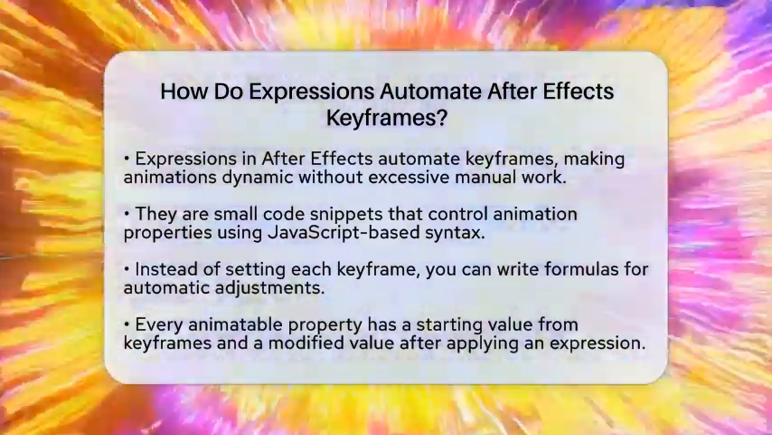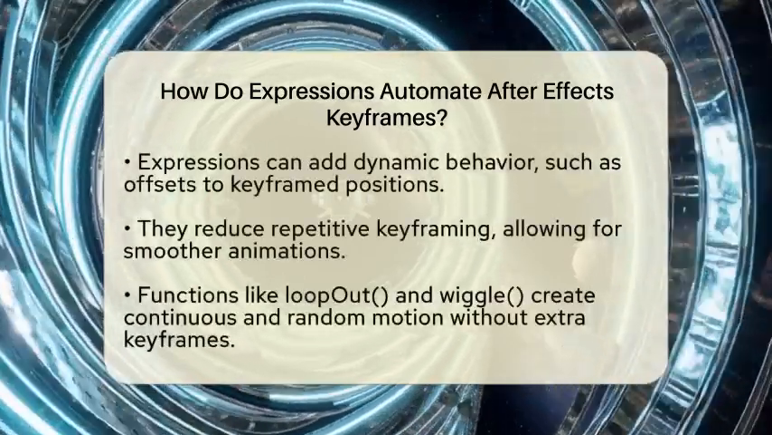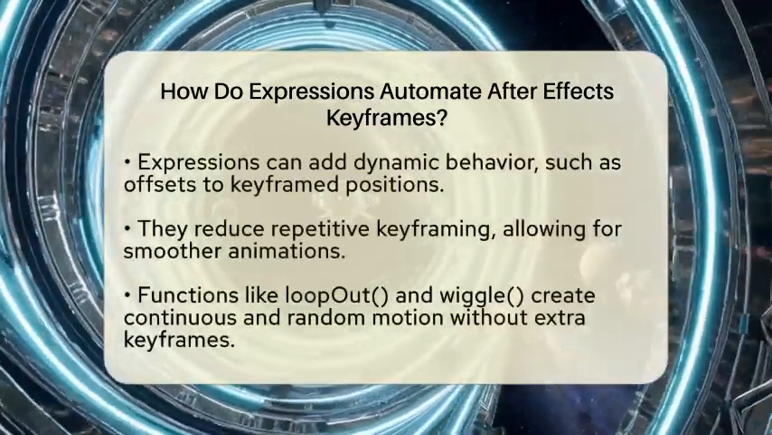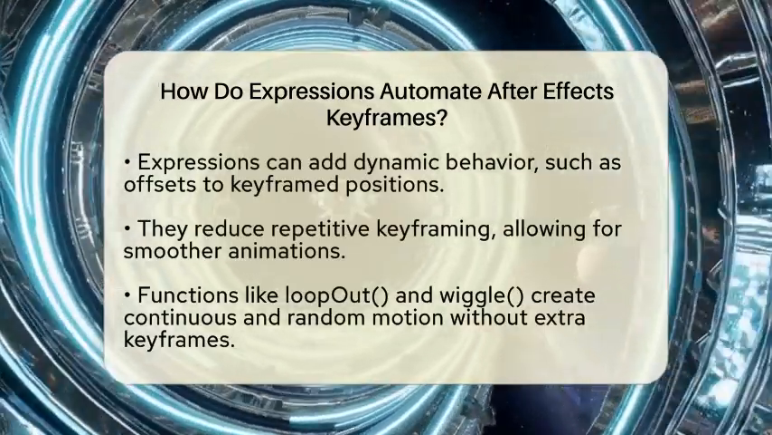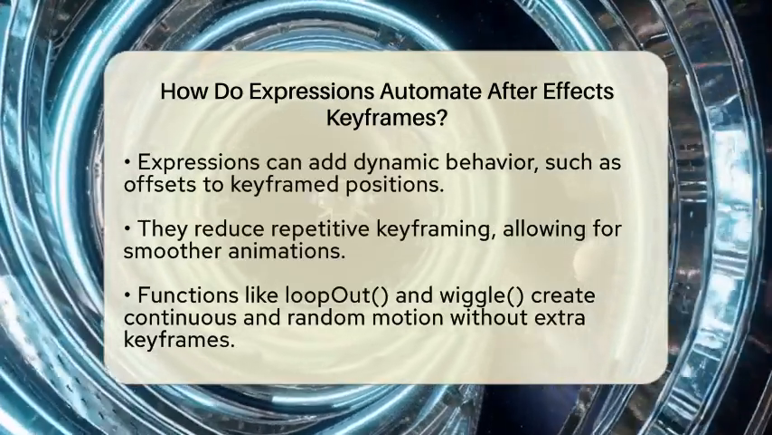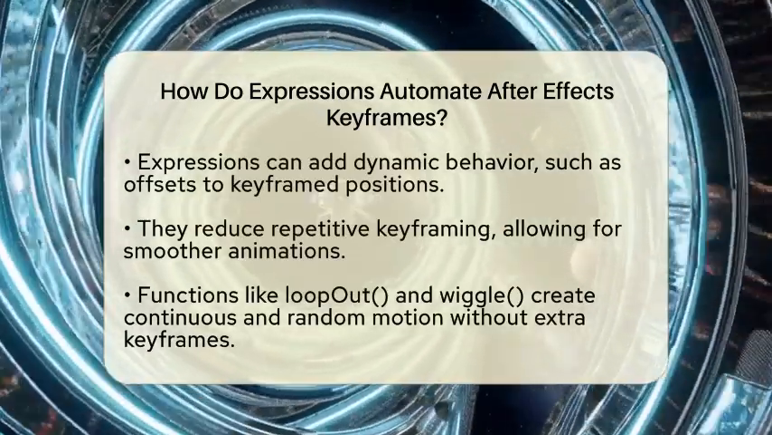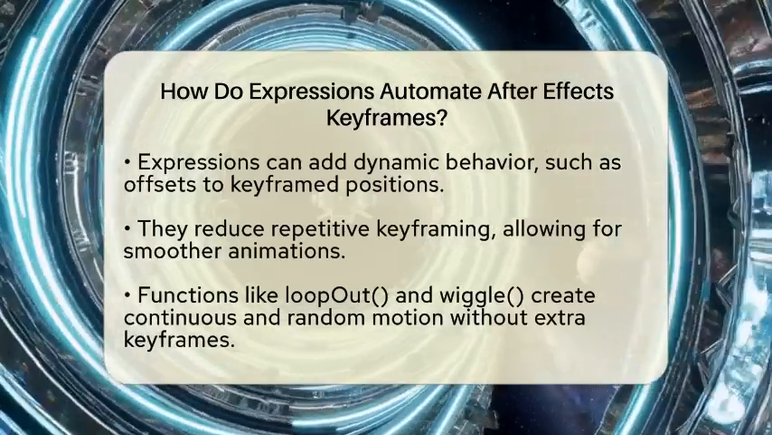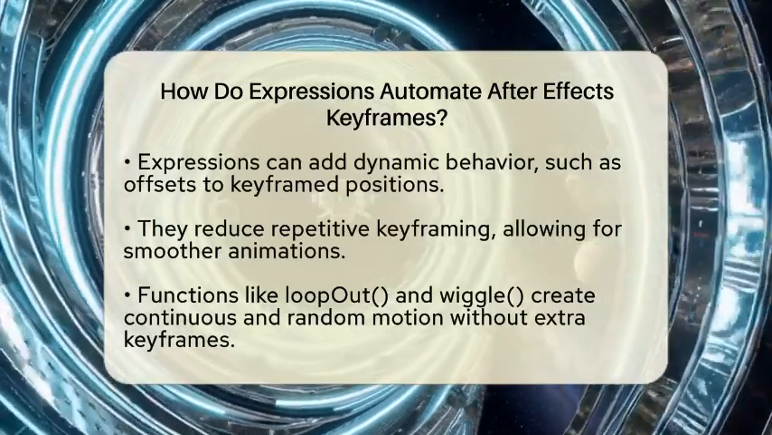Every animatable property in After Effects has a starting value set by keyframes and a modified value after an expression is applied. This means that expressions can read the original keyframe values and add dynamic behavior on top of them. For example, if you have a keyframe position, an expression can add a constant offset, allowing for additional movement along the path defined by your keyframes.